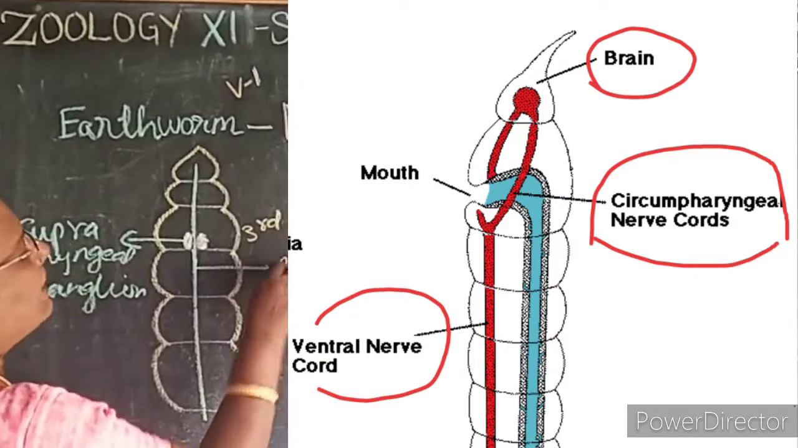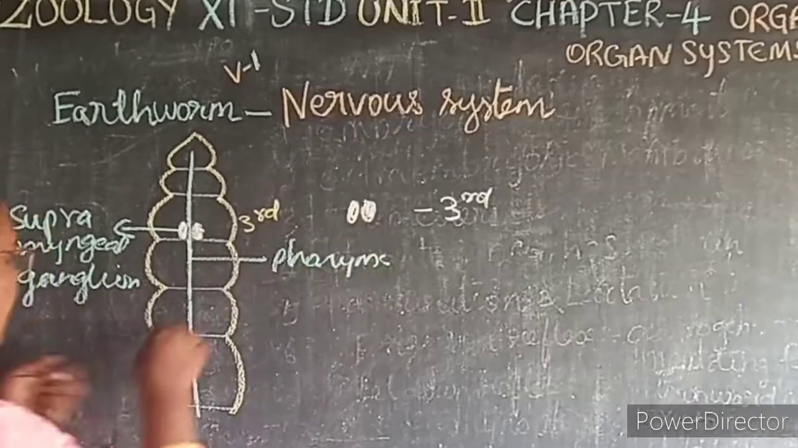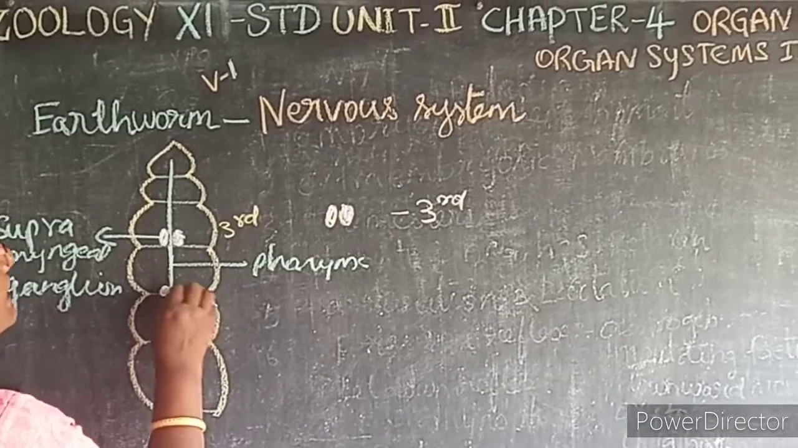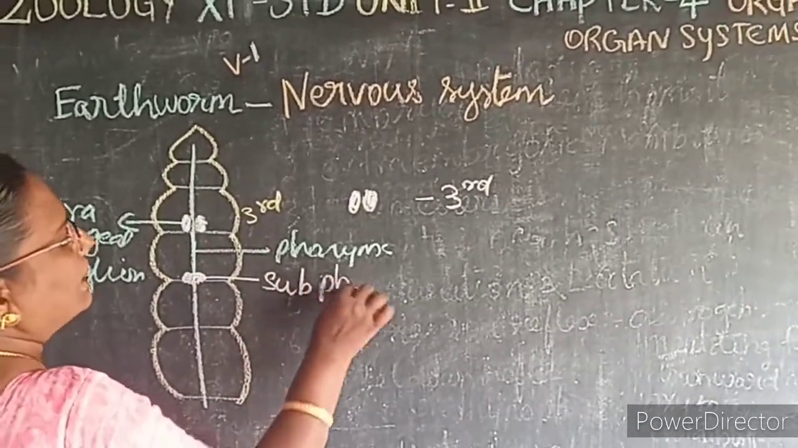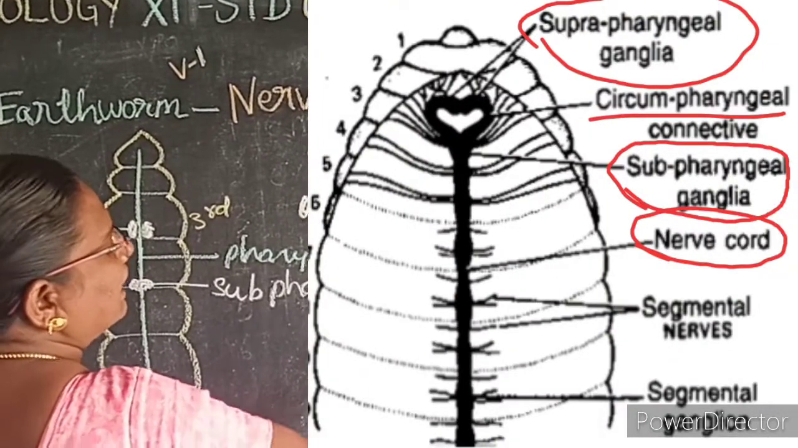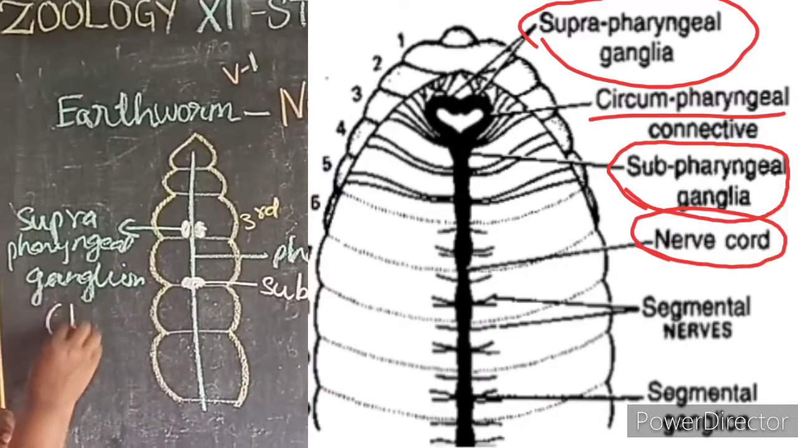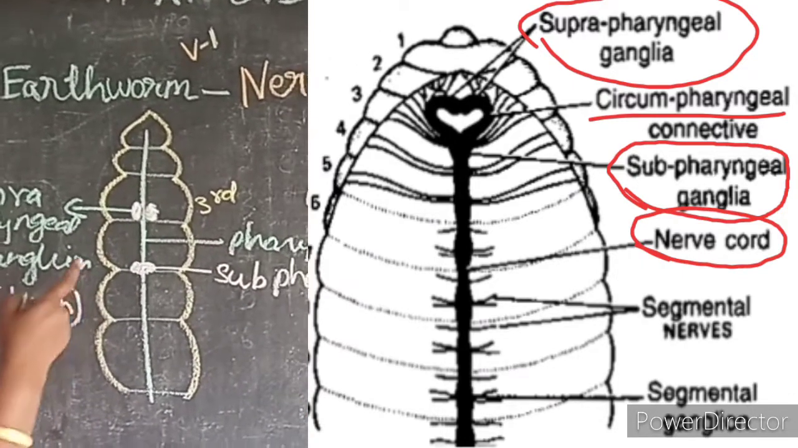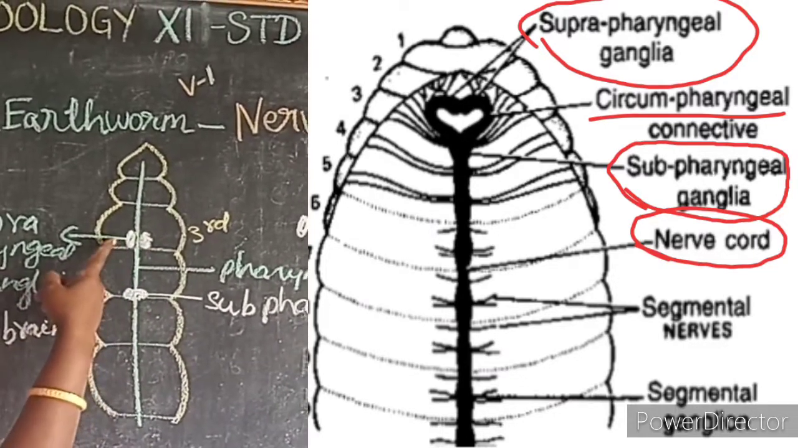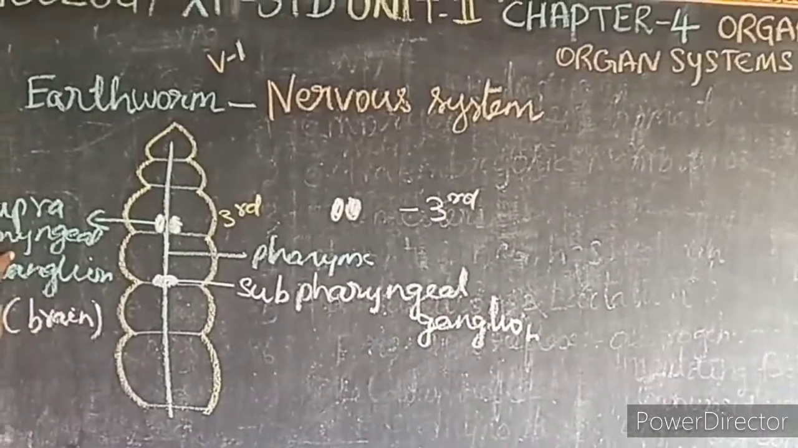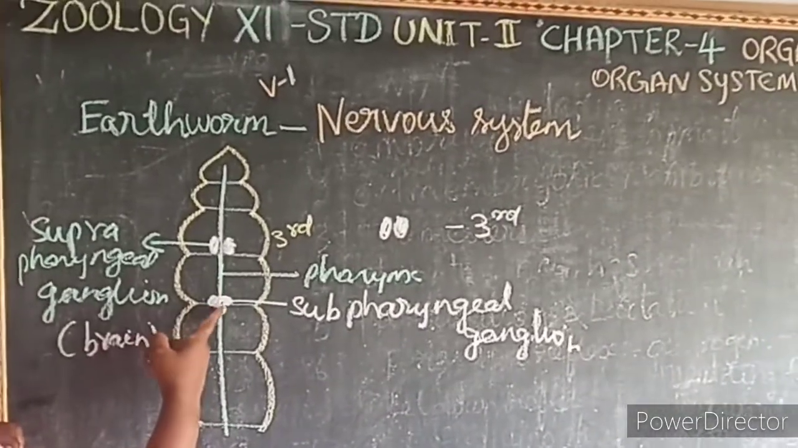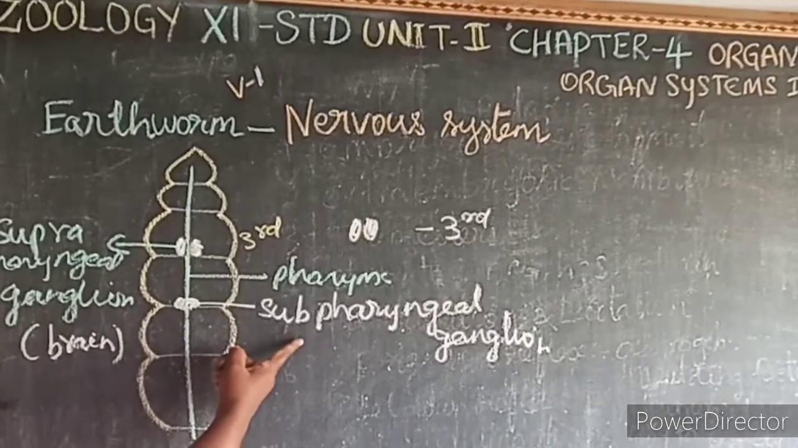Below the pharynx there is a mass of nerve tissue, that is called a subpharyngeal ganglion. This suprapharyngeal ganglion acts as a brain. A bilobed mass of nervous tissue found in the third segment above the pharynx is called a suprapharyngeal ganglion, the brain. A mass of nervous tissue found below the pharynx is called a subpharyngeal ganglion.